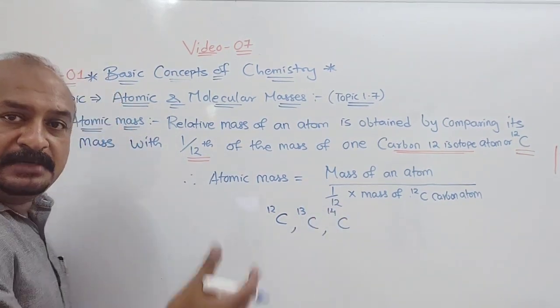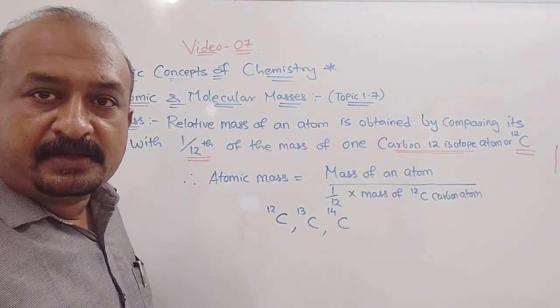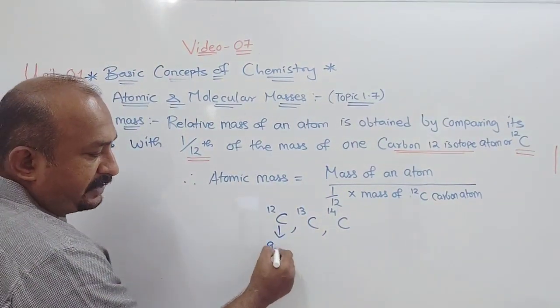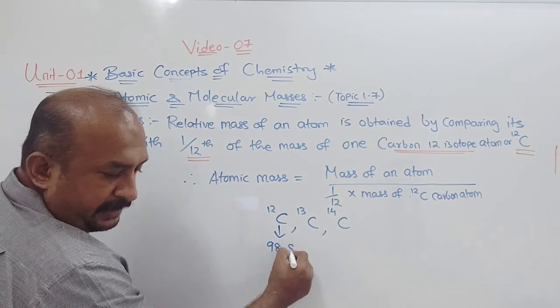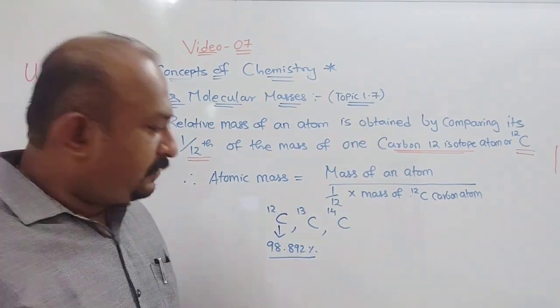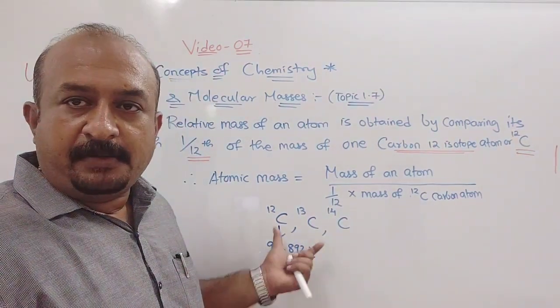But the maximum abundance in the earth's crust is of C12, 98.892%. So we take this for comparison.